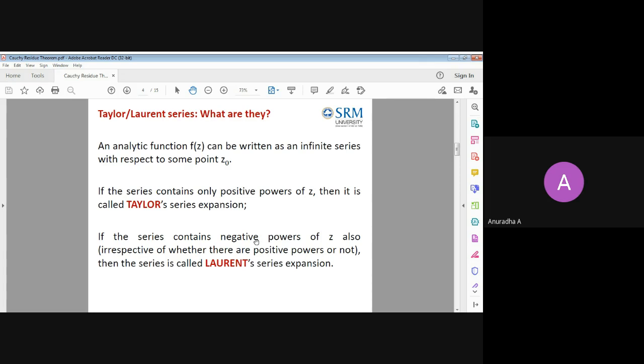We expand f of z about a, and whether that point lies inside, outside, or on the boundary depends on that. According to that, it may be fully negative, fully positive, or a mixture of both. If it is fully positive, then that is nothing but the Taylor series; Laurent and Taylor become the same series expansion, with only positive terms. As given in the first line, these are all infinite series, and we are going to talk with respect to some point only.